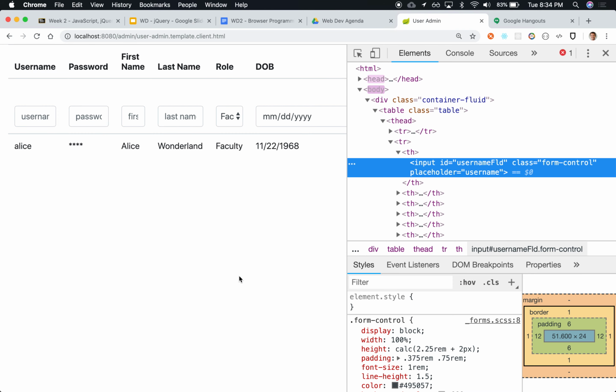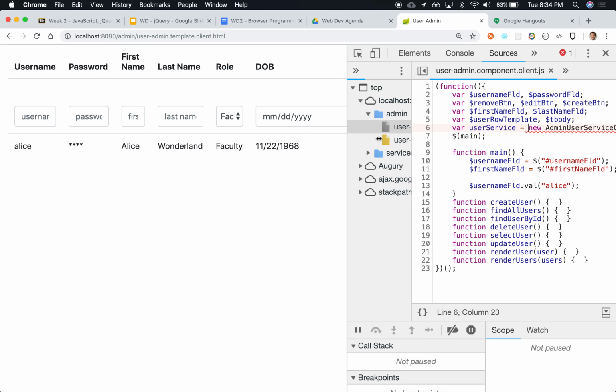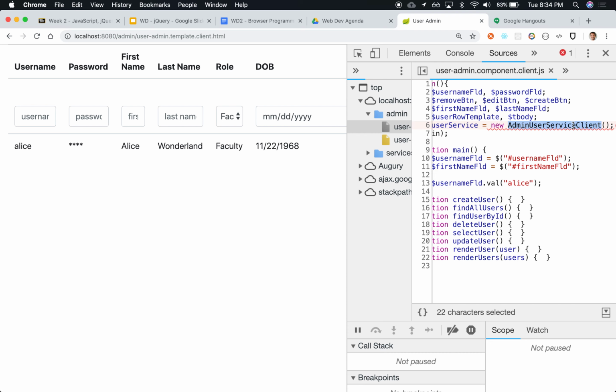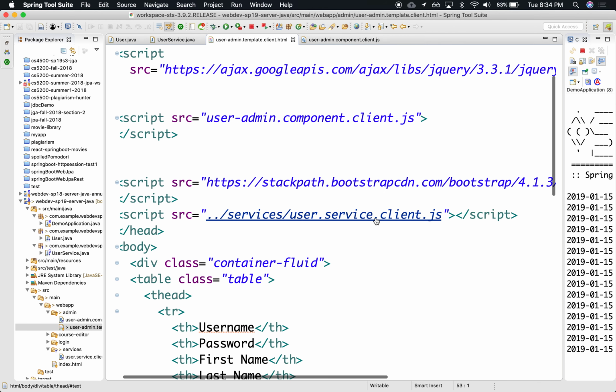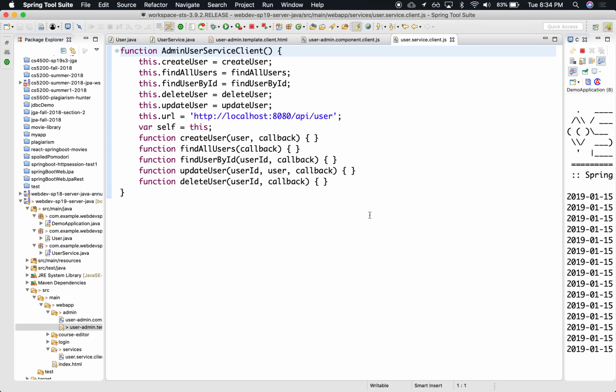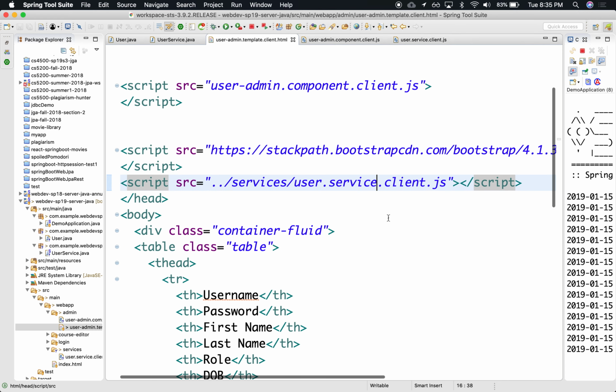So notice that we weren't able. What? Did it console? Is not defined. Admin. Oh, wait a minute. We have a problem here. User admin not being loaded. New admin user service client. Oh, what do we call that? We are loading that from here. Yes, this user service admin, user service client. There it is, and it's admin user service. We called it right, isn't it? That's correct.